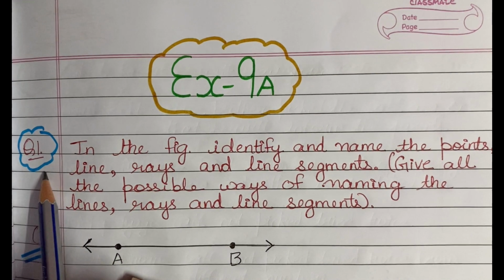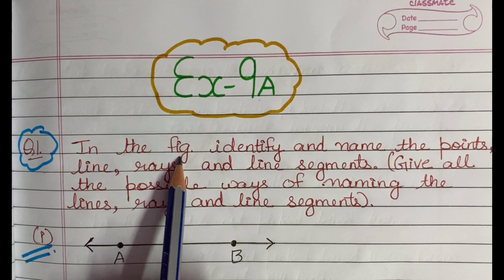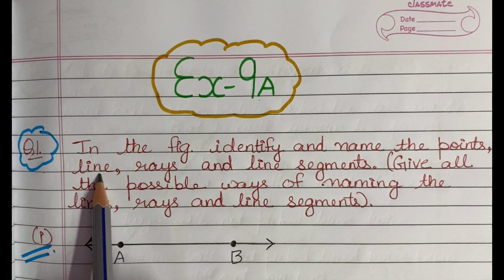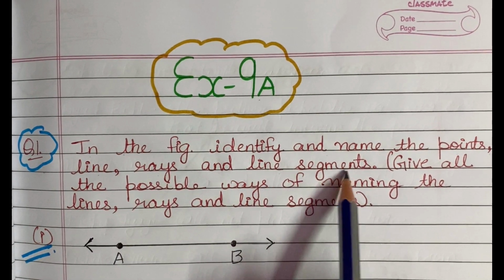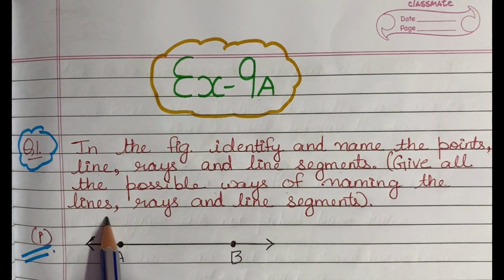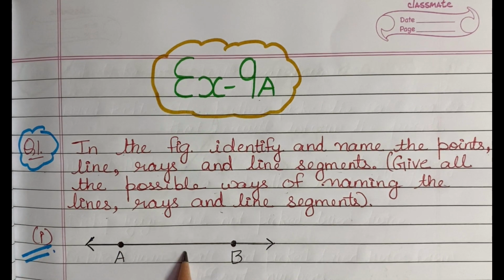Now question number 1 of exercise 9A. It says that in the figure identify and name the points, line, rays and line segments, and give all the possible ways of naming the lines, rays and line segments. Now the figure is shown to you.